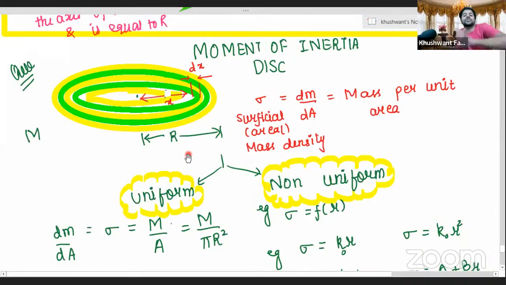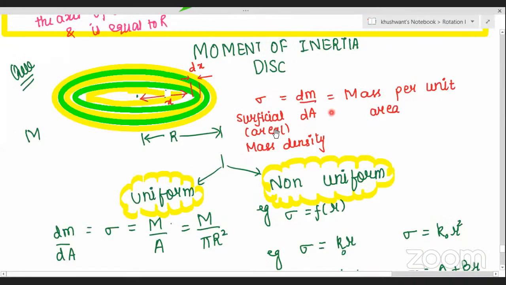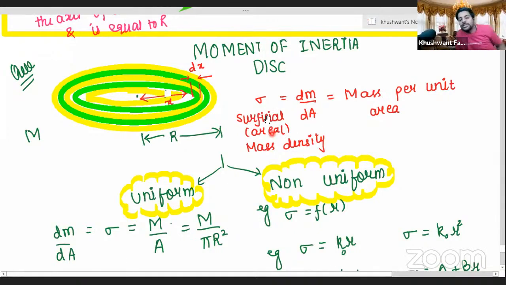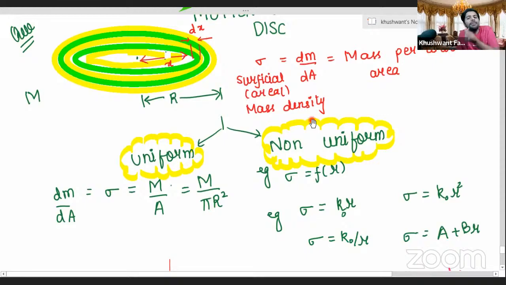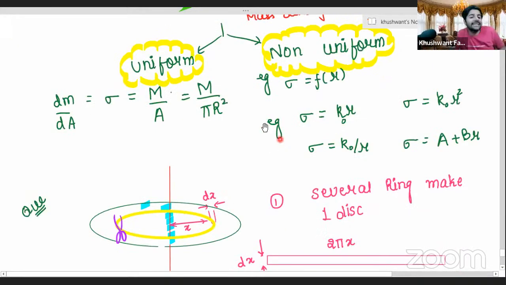Okay? Moment of inertia for a disk is being calculated. We understood that in a disk, mass is distributed areally, or along the surface. So surface mass density is equal to dm per unit area, or dA, where dA is the small area of one strip and dm is the mass of that strip. Then we understood two types of cases can happen here. One will be uniform, another will be non-uniform.